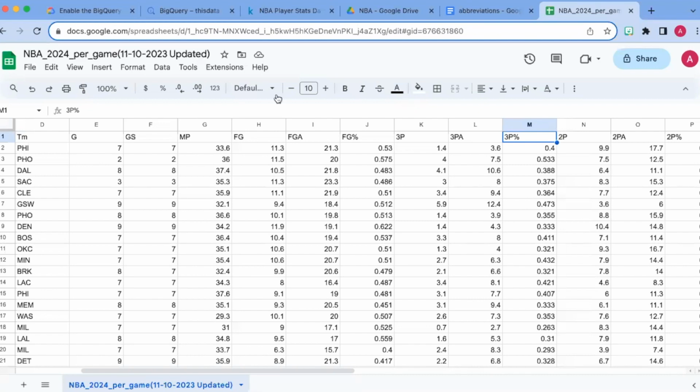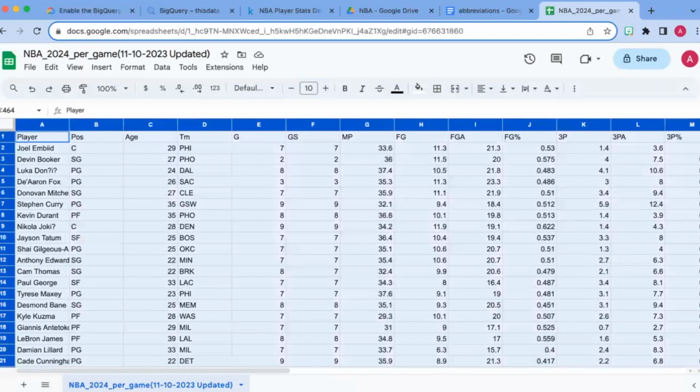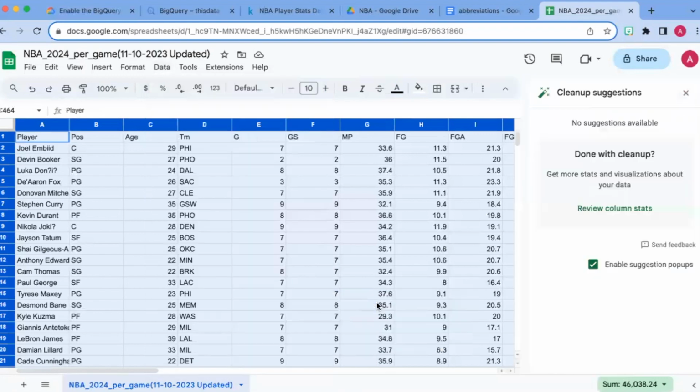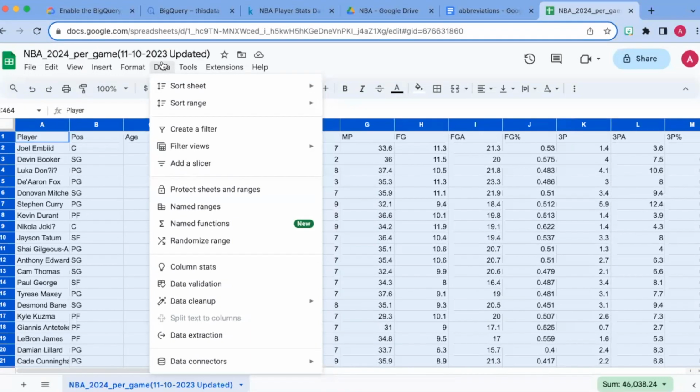So what you can do, you can start cleaning now. So what do we have? We have a... select all of the columns and rows. You can go to the data tab, go to data cleanup, and look at any cleanup suggestions. No suggestions available. Everything according to the automated cleanup looks good. Now let's check something else.